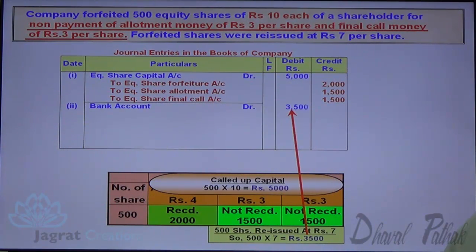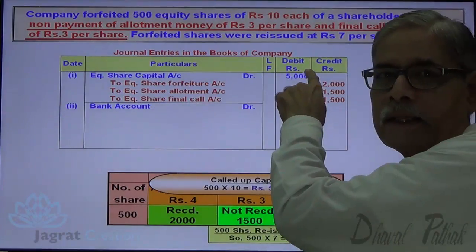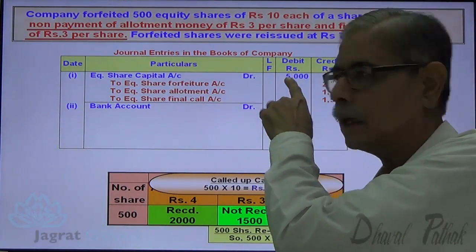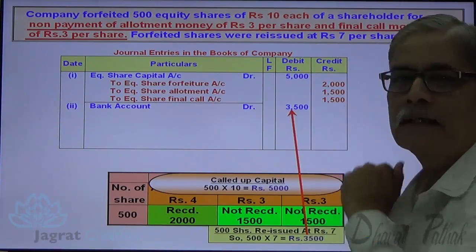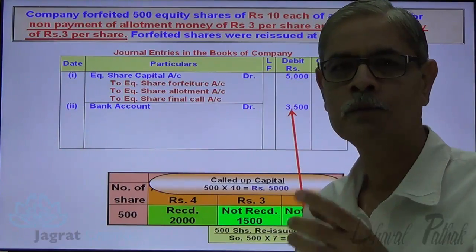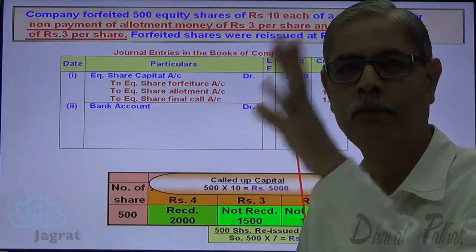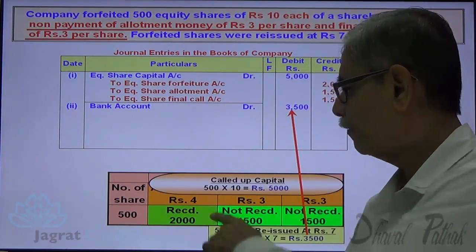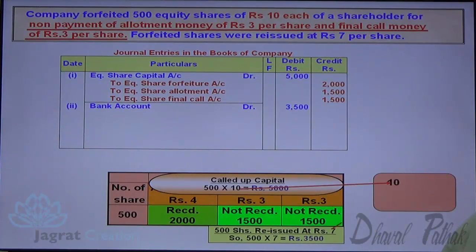Bank account debit 3,500. Now see this share capital, called up capital, that is cancelled, debited to share capital account. The same 5,000 gets credited over here. And 5,000 minus 3,500, 1,500 is a reissue discount, special discount. That has to be given out of this forfeiture income. So share forfeiture account is to be debited with the reissue discount.